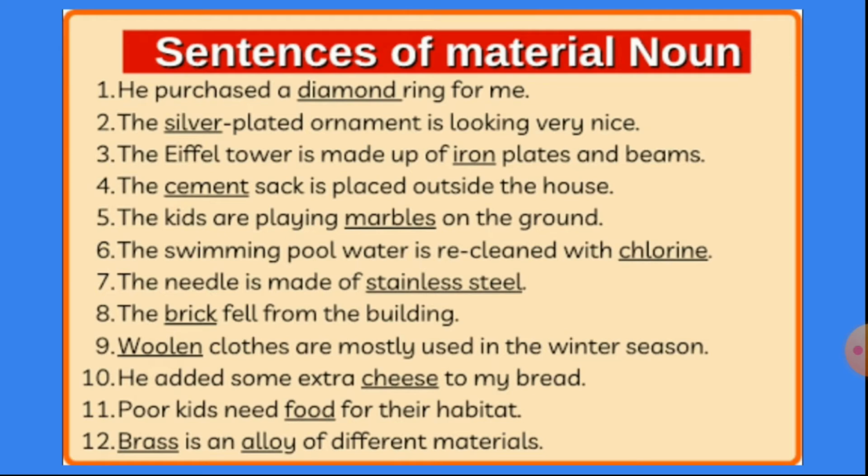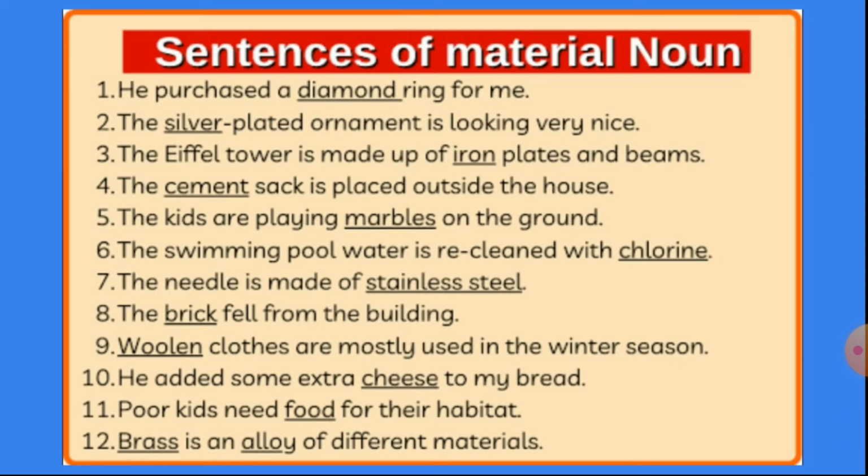Now if you want to know about the examples, let us go through this. The first one is, he purchased a diamond ring for me. So diamond is the material noun. The silver plated ornament is looking very nice. Now silver is the material noun from which the ornament is made.